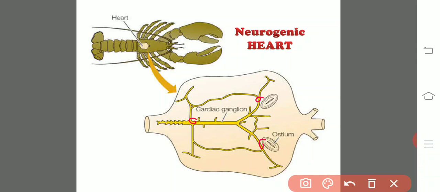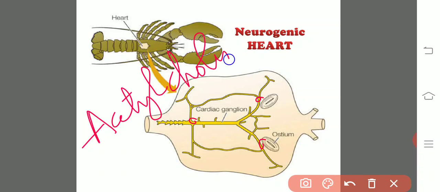That is, according to the cooling and according to the rise in temperature, there would be a decrease and increase of the heartbeat. That is experimentally proven in the neurogenic hearts. And if you observe furthermore, there are certain chemicals, neurotransmitters like the acetylcholine.